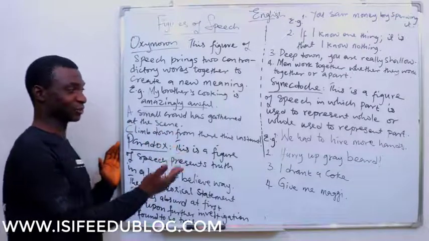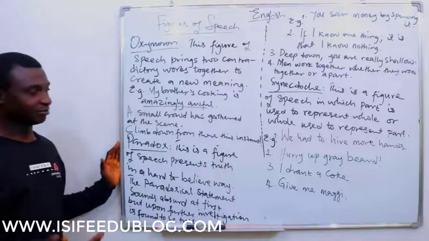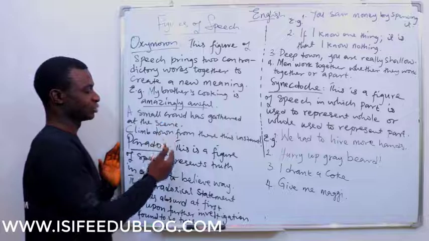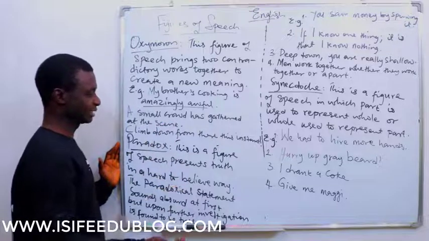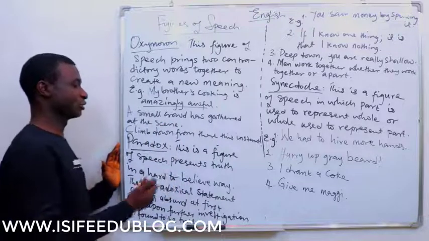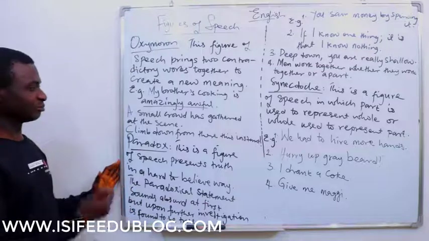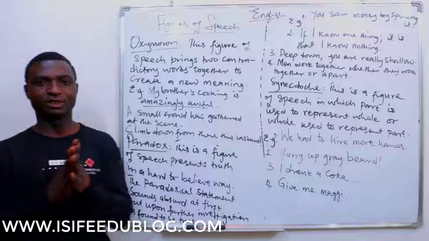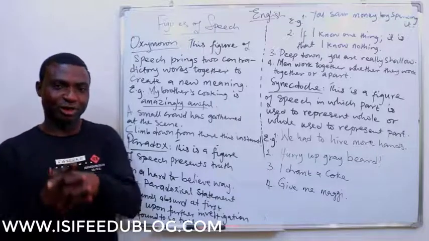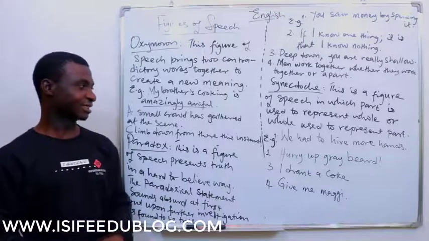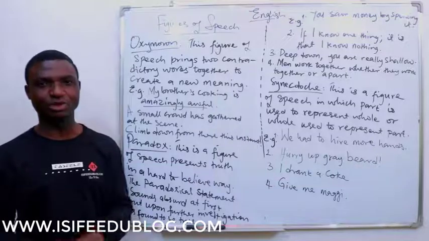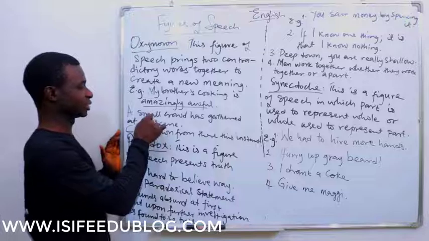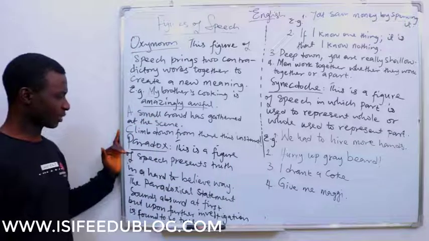Now, a small crowd has gathered at the scene. A crowd wouldn't have been small, but here we are. Not that it is so few that we will just say one or two persons, and not that the crowd is too big. So this person, because of the inability to say the number of persons that are gathered, and because he considered the crowd not too big to be referred to as a crowd, he used the words small crowd.